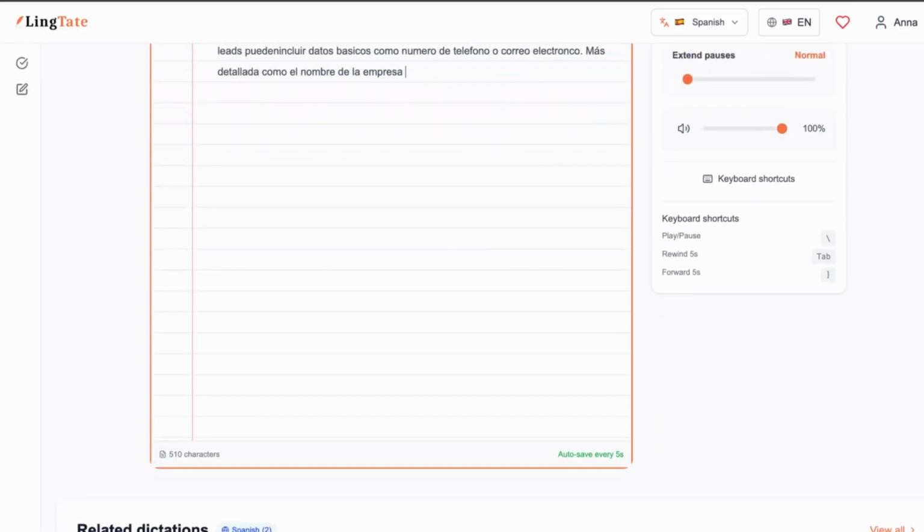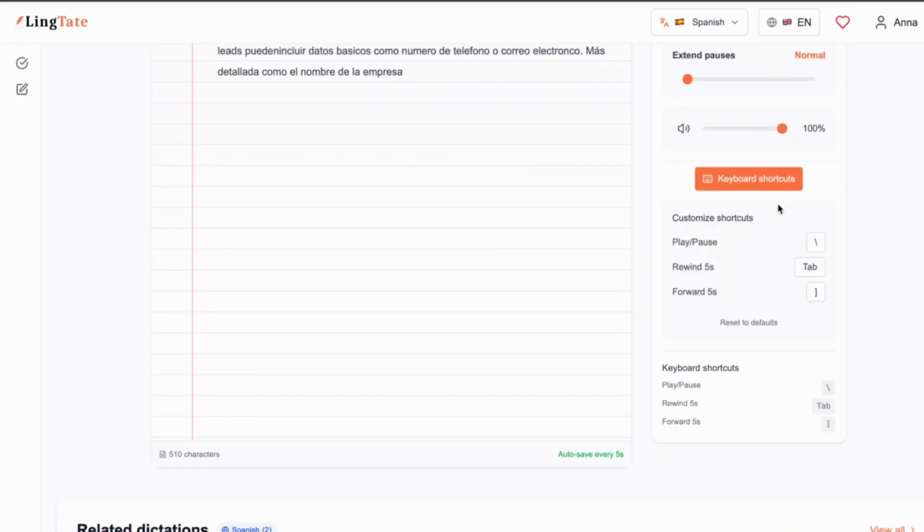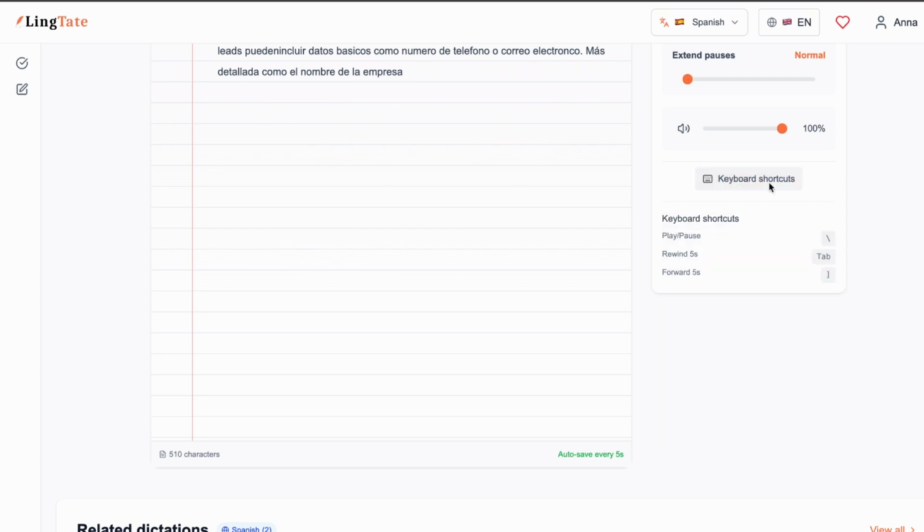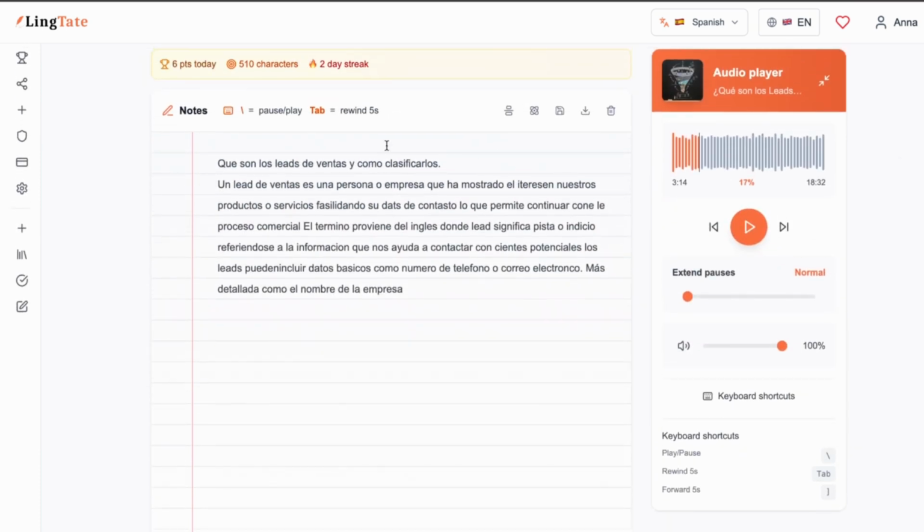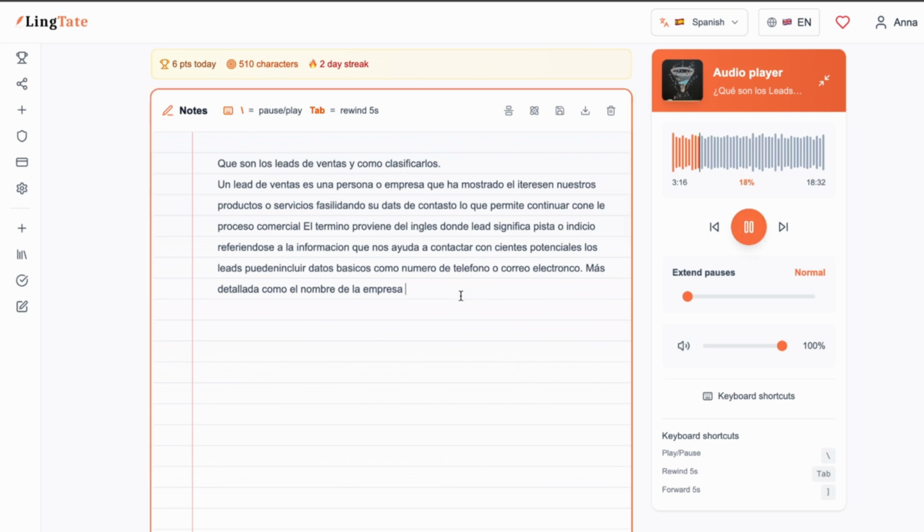And what if the narrator speaks too fast and you can't keep up with writing the entire content? In that case, you can use keyboard shortcuts based on universal symbols. With them, you can conveniently rewind the recording by 5 seconds, pause it, or resume playback, without using a mouse or taking your hands off the keyboard. This allows you to fully concentrate on writing the dictated text in the editor, in the foreign language of your choice.